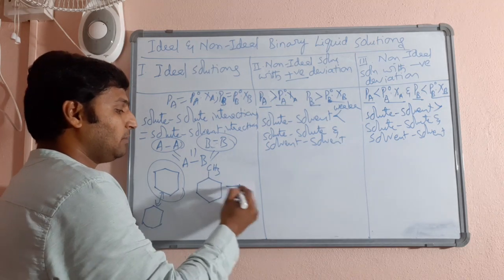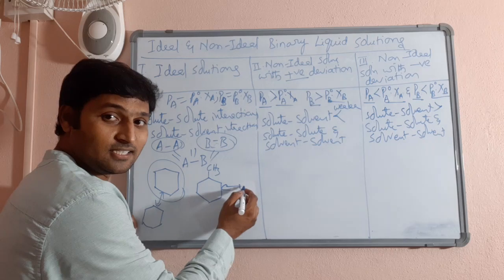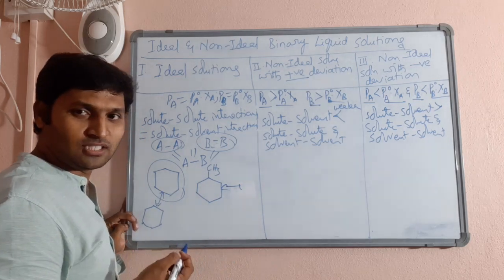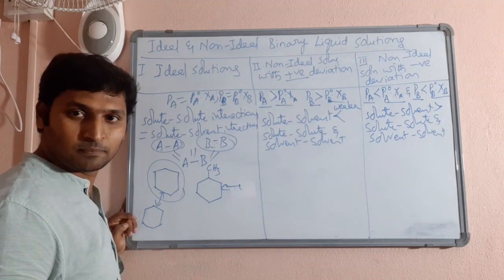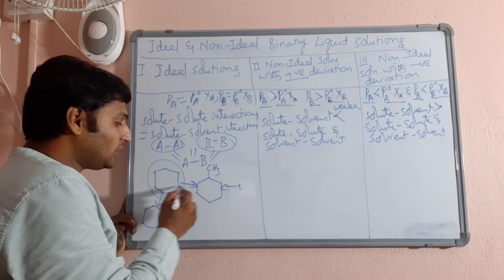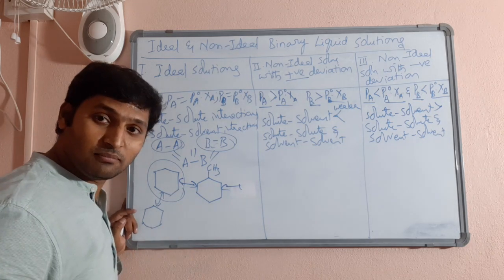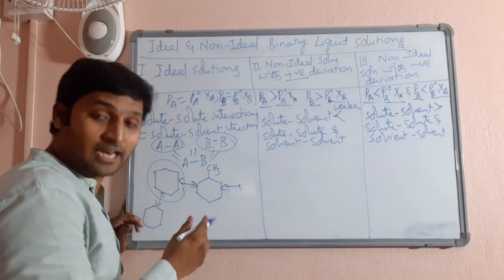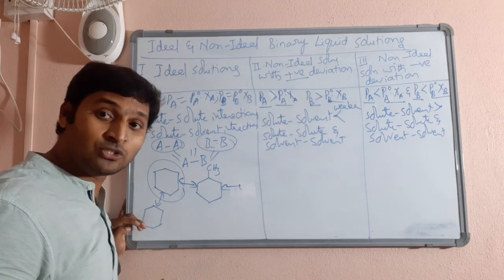Between methyl cyclohexane and methyl cyclohexane molecules, what forces exist? London forces. And molecular masses are also so close, just differing by some 15 maybe. Sorry, 14. And when they are mixed with each other, what forces exist between them? London forces.